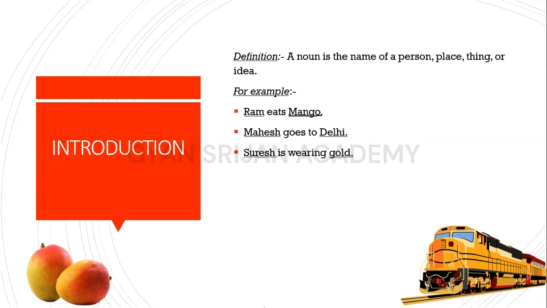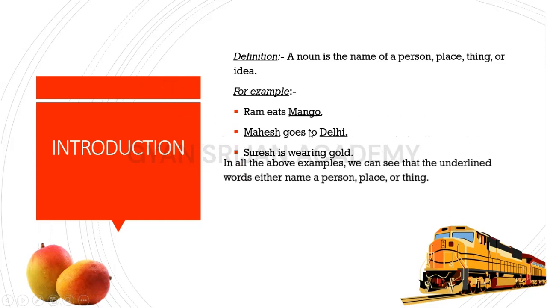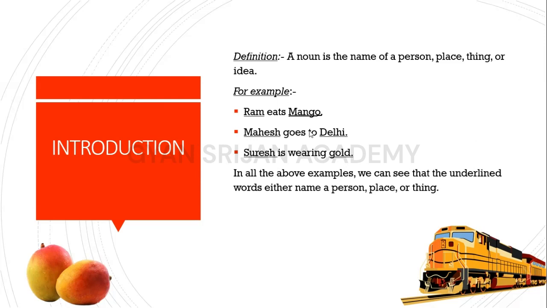So here we can see that all the words which are underlined are nouns. Ram names a person, mango names an object, Mahesh names a person, Delhi names a place, Suresh names a person, and gold names a thing. So all these underlined words here name a person, place, or thing. So it also says the same. In all the above examples, we can see that underlined words are either the name of a person, place, or thing.